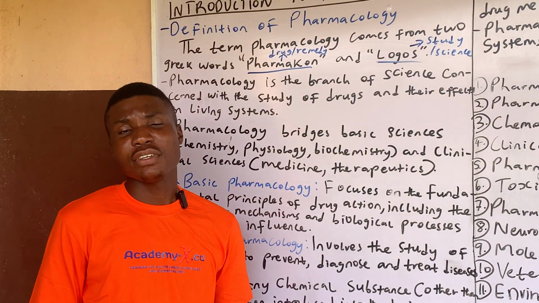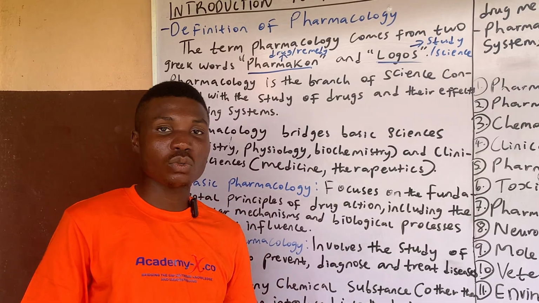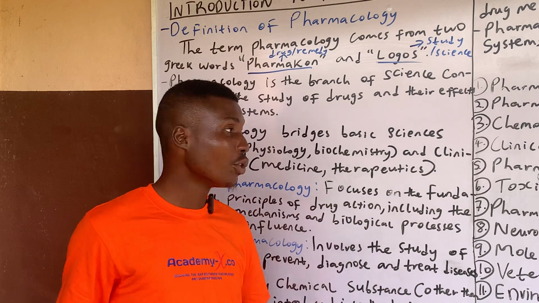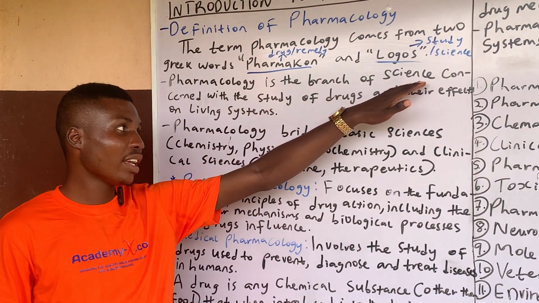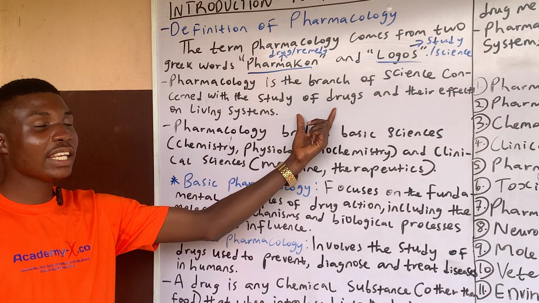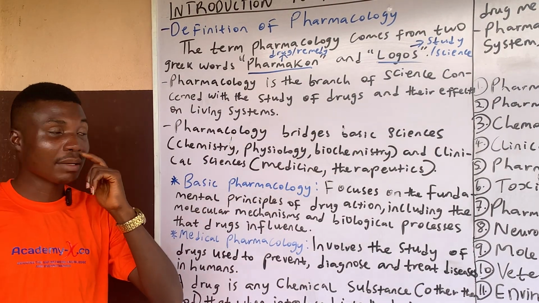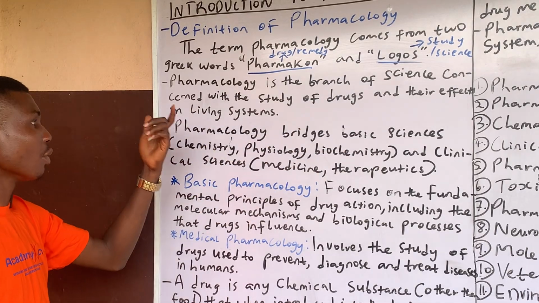There are a lot of definitions for pharmacology. Any textbook you open, you see its own definition. But basically, pharmacology is the study of drugs, so this definition can work for us. Pharmacology is the branch of science concerned with the study of drugs and their effects on living systems.